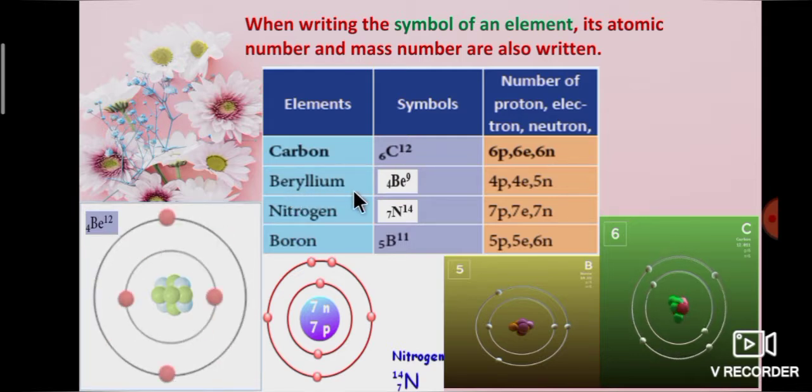Next example, beryllium. 4 below represents atomic number of beryllium. 9 above represents mass number. Next example, nitrogen. 7 below represents atomic number. 14 above represents mass number. Next example, boron. 5 below represents atomic number. 11 above represents mass number.